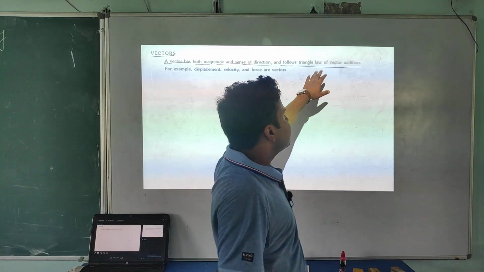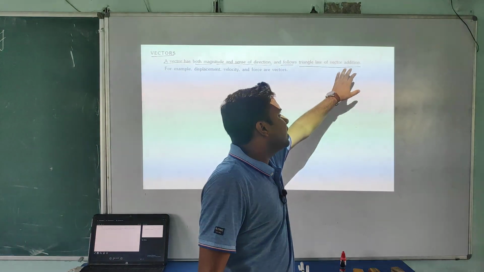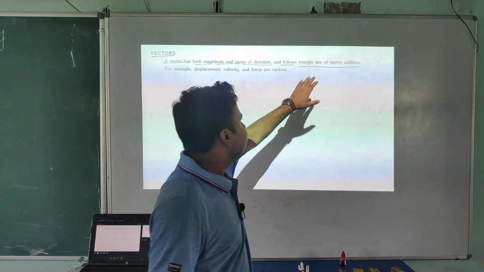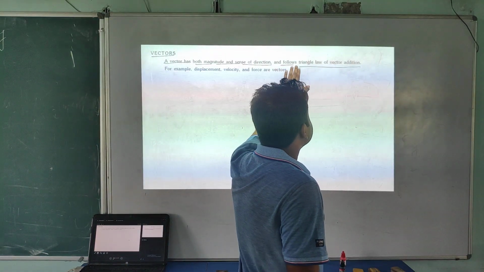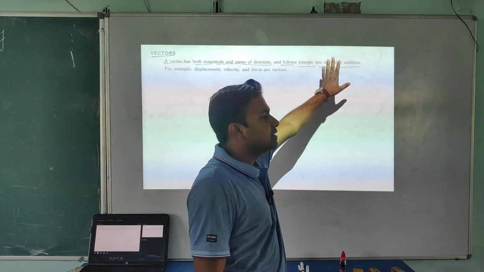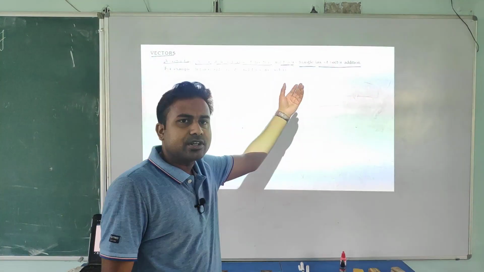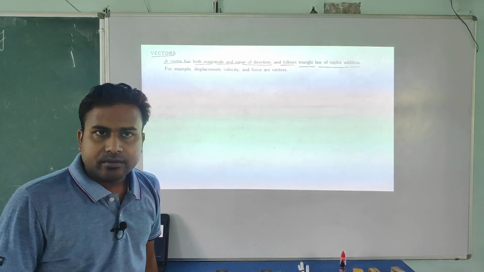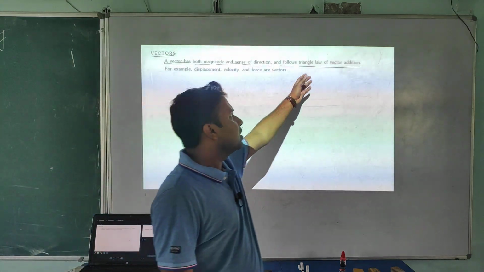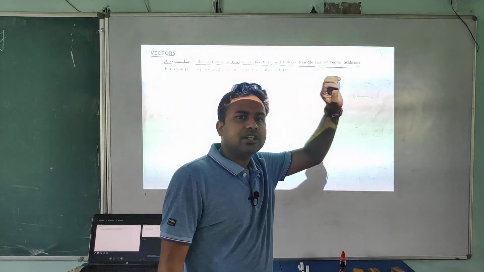That's okay, that's part of vector algebra. But better if you write here 'and follows vector algebra'. Just write vector algebra, that will be more correct. Because if it is following the cross product, dot product, then also it's called a vector quantity. It doesn't only have to follow the vector addition law, because this law is under vector algebra.